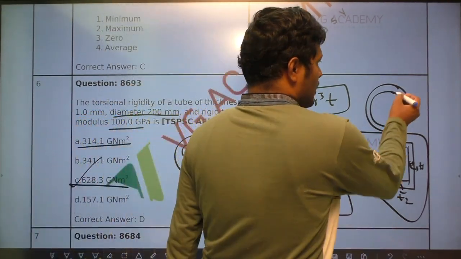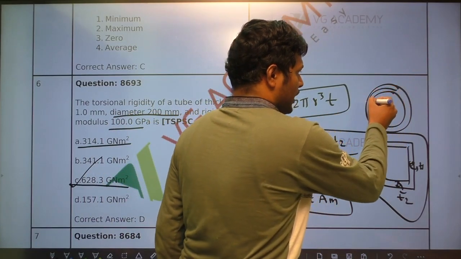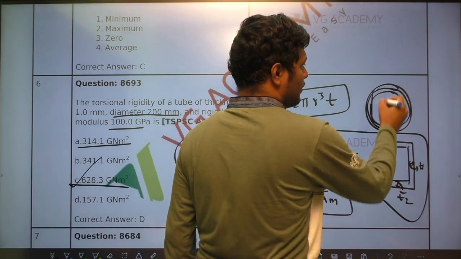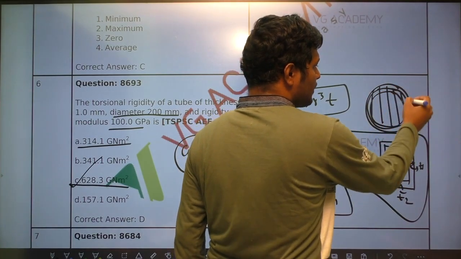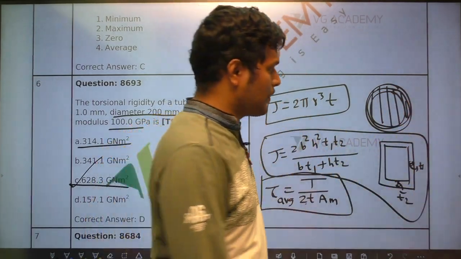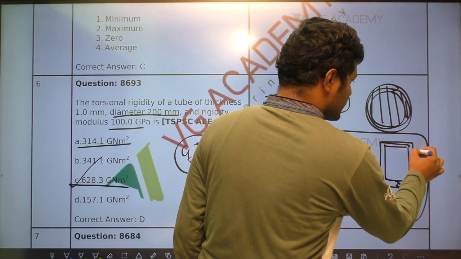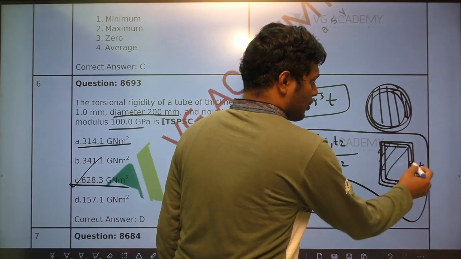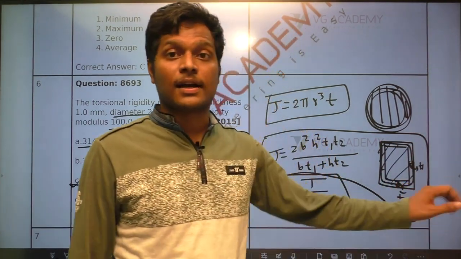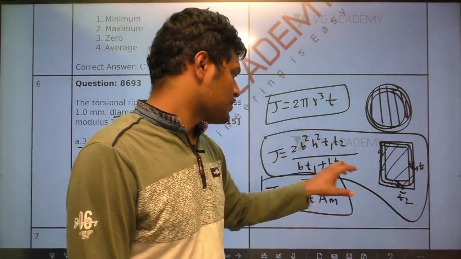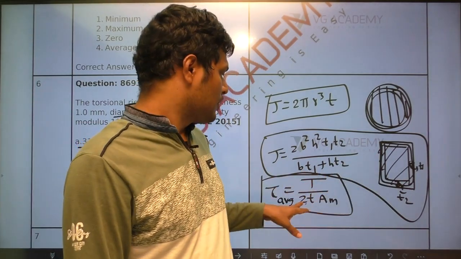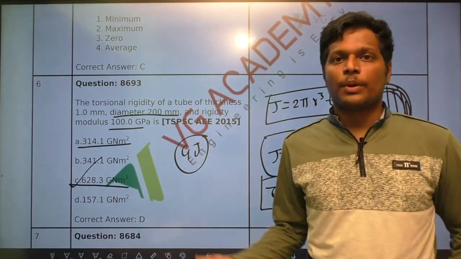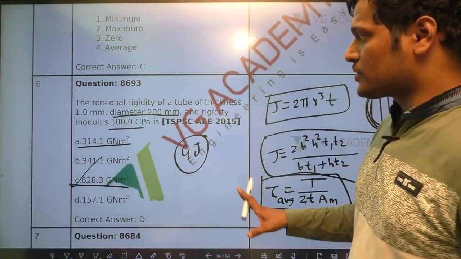They will give you the radius from the center line, right? You have to find the mid area of the center line. If you join the center line, what is the area that is occupied by the center line? That is called AM. If you substitute that AM here, you will get the tau value. This is also considered to be important, so that's why I am making this video.